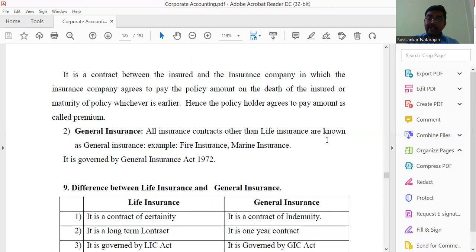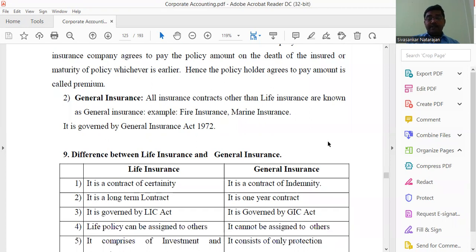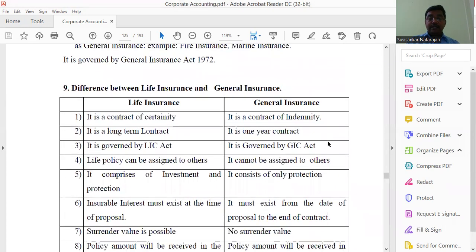All insurance contracts other than life insurance are considered to be in the category of general insurance. For example, marine insurance and fire insurance are governed by the General Insurance Act 1972. Then, the difference between life insurance and general insurance: life insurance is a contract of certainty, whereas general insurance is a contract of indemnity.